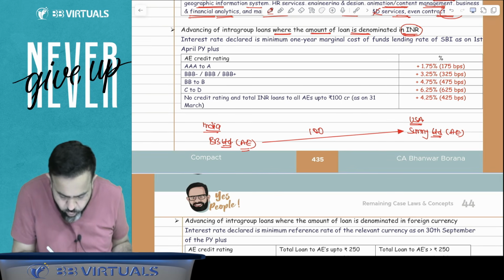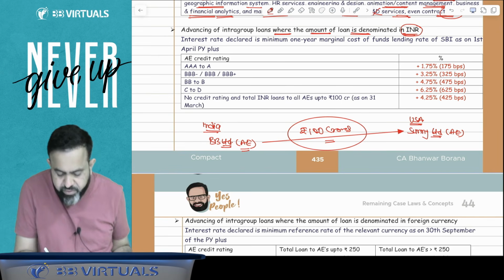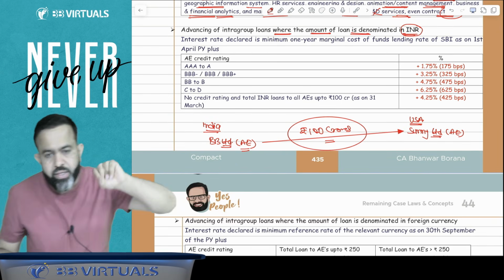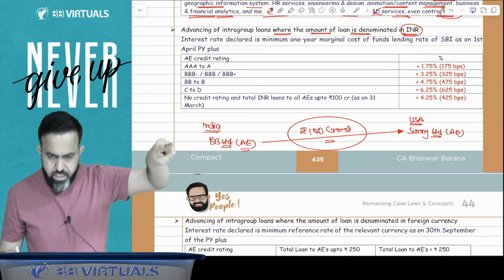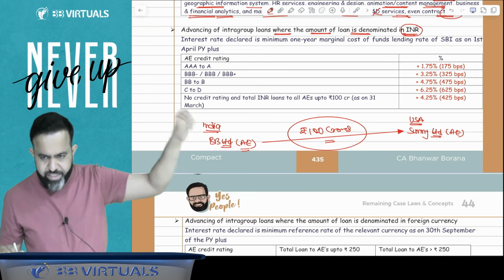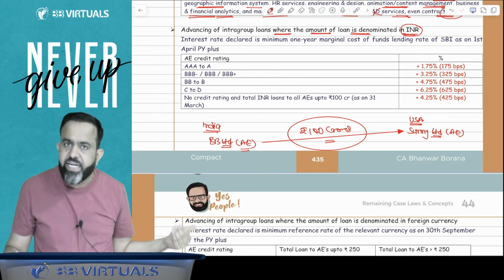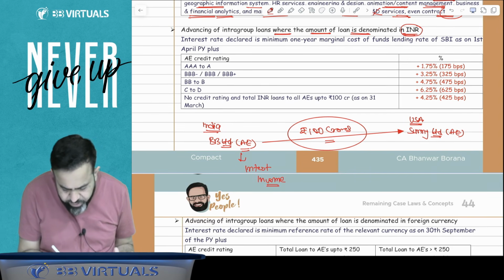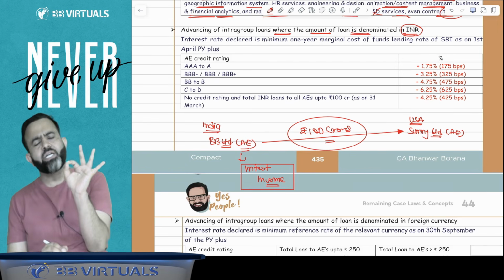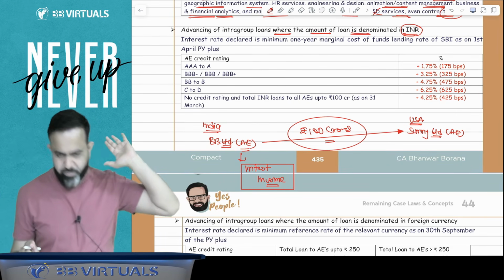And suppose that loan is 100 crore rupees. It means here the associate enterprise will give us the interest. So in the Indian company's hand, there will be an interest income. So here the question is what should be the interest rate? At least what should be the minimum interest rate we should charge from our associate enterprise?